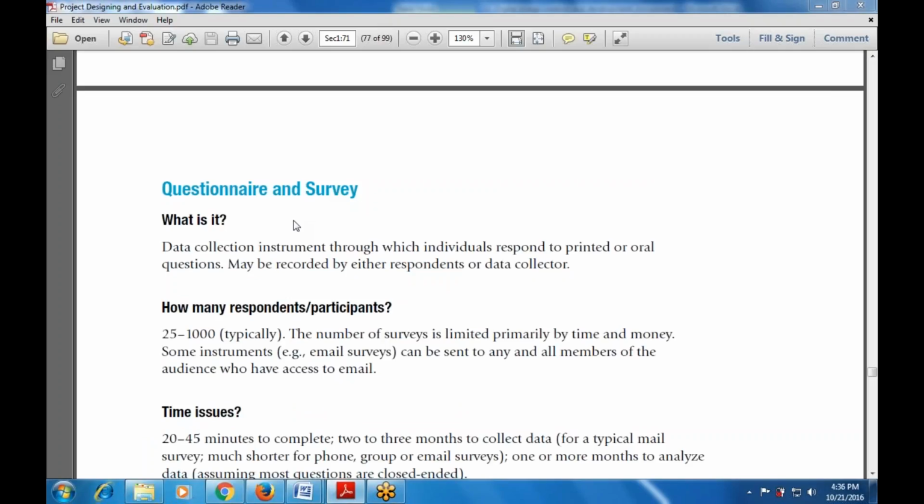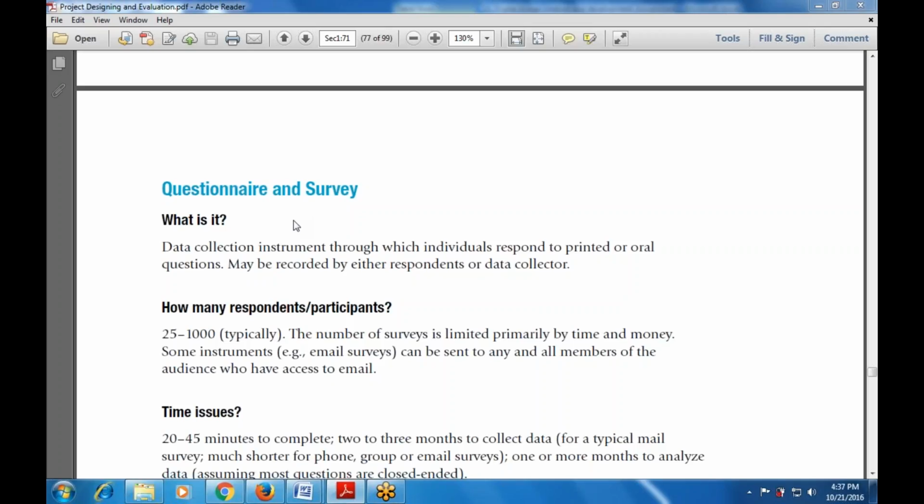It is a data collection instrument through which the individual responds to a printed or oral question, which will be responded to by either the respondent or the data collector. What is the data that is available over here? Then how many respondents, how many participants are available with this one? It typically ranges from 25 to 1,000 people. Not the people, we can say the papers that are used for the interview or questionnaire.